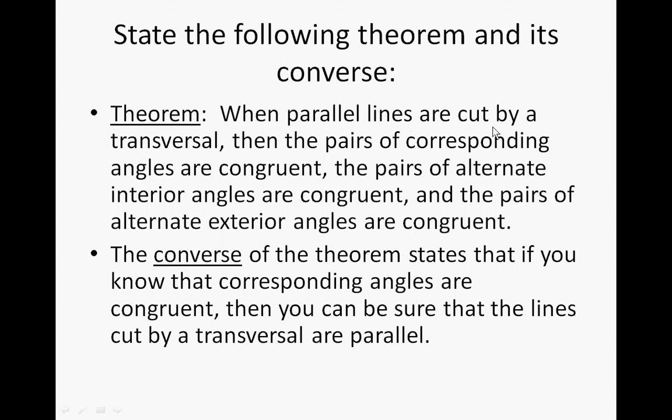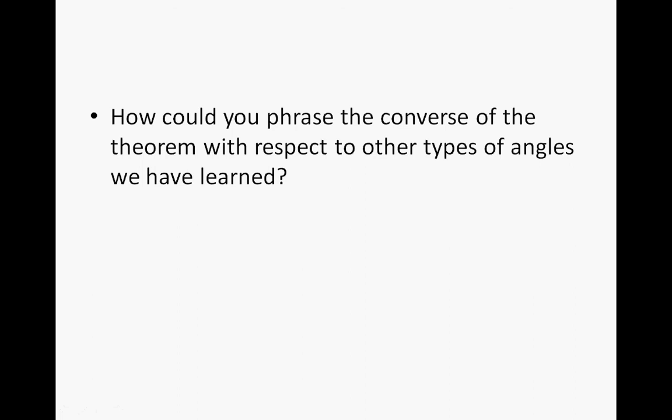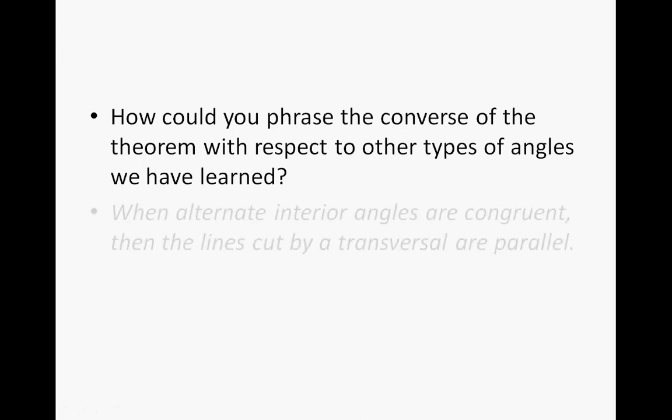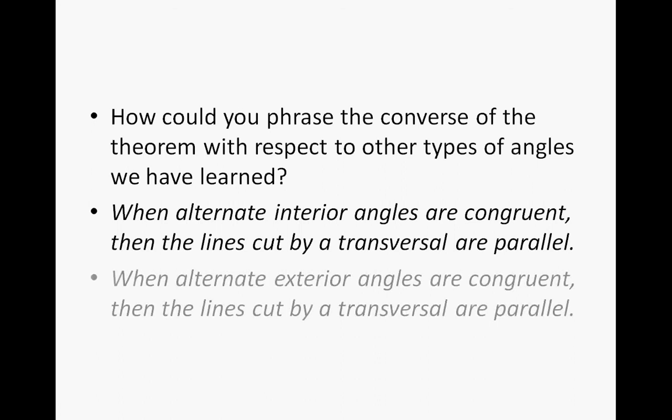Then we have parallel lines cut by a transversal. So how can you phrase the converse of the theorem with respect to the other types of angles we have learned? And again, just state the same thing using alternate interior angles and alternate exterior angles.